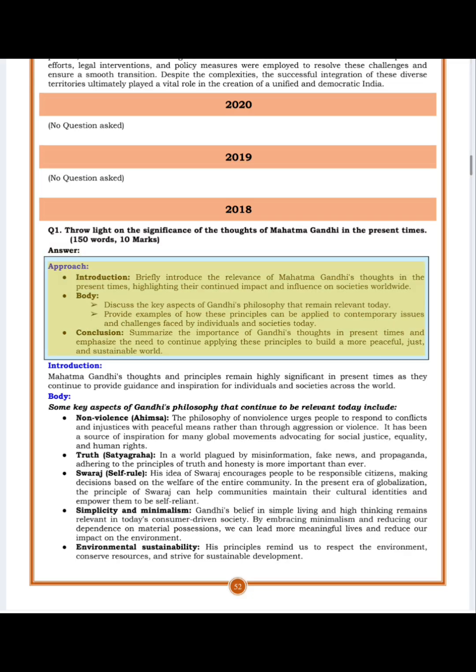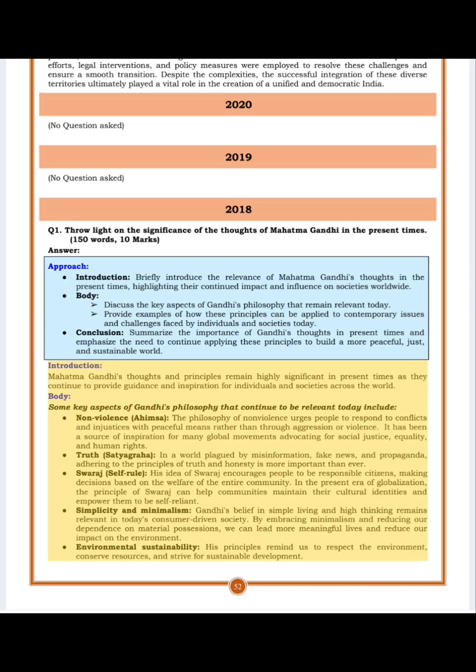Approach. Introduction. Briefly introduce the relevance of Mahatma Gandhi's thoughts in the present times, highlighting their continued impact and influence on societies worldwide. Body. Discuss the key aspects of Gandhi's philosophy that remain relevant today. Provide examples of how these principles can be applied to contemporary issues and challenges faced by individuals and societies today. Conclusion. Summarize the importance of Gandhi's thoughts in present times and emphasize the need to continue applying these principles to build a more peaceful, just, and sustainable world.